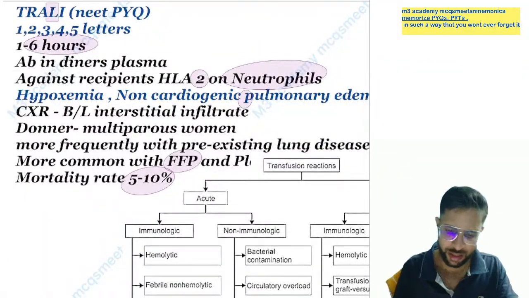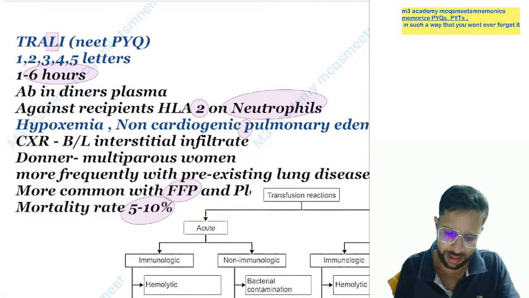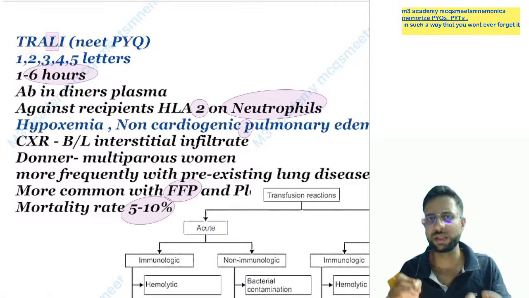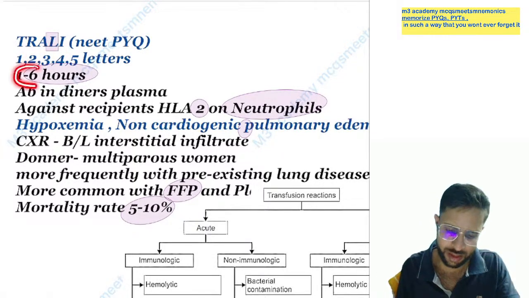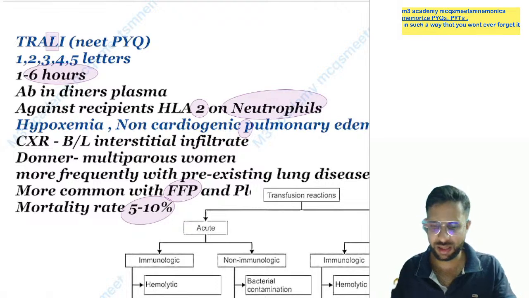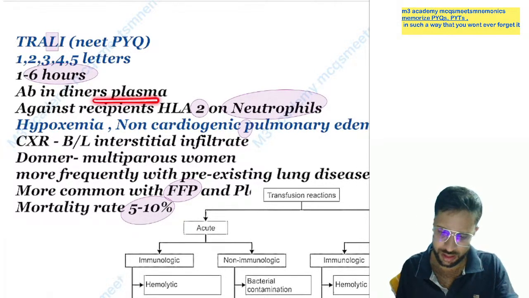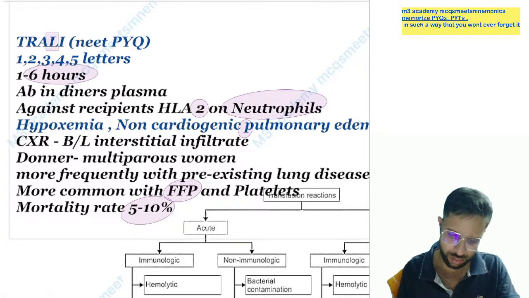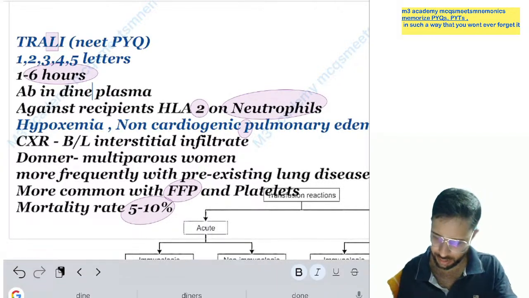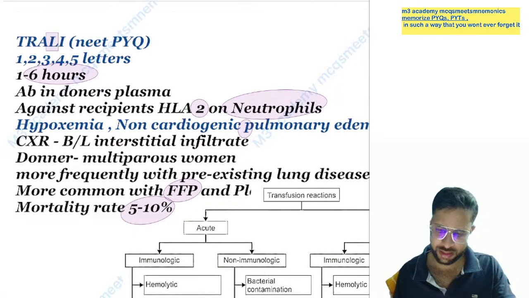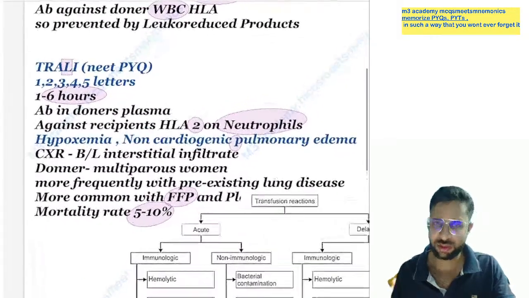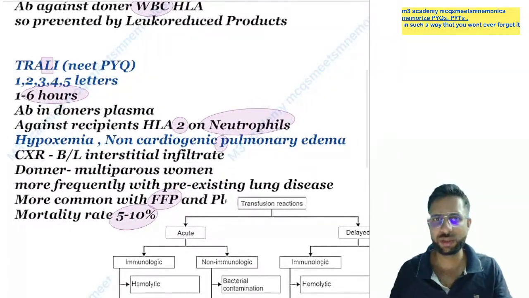When you count the alphabets in TRALI, 1, 2, 3, 4, 5, again 4 to 5. This happens within 5 to 6 hours. There is an antibody in the donor's plasma against recipient HLA-2 on the neutrophil. So this is also important, HLA-2 and the neutrophil.